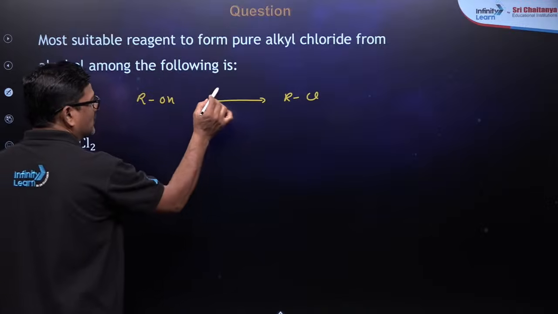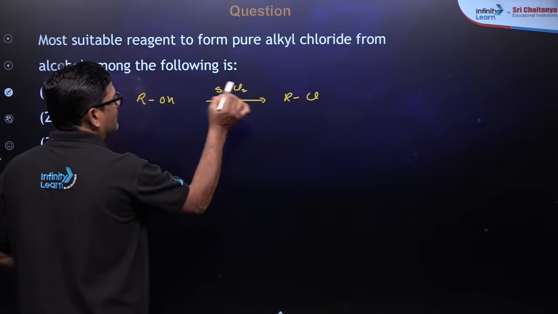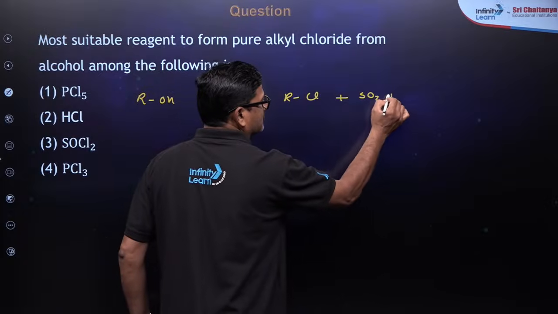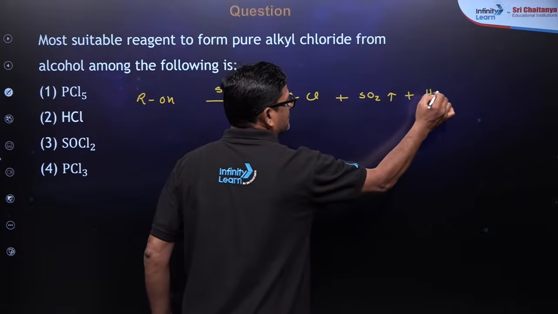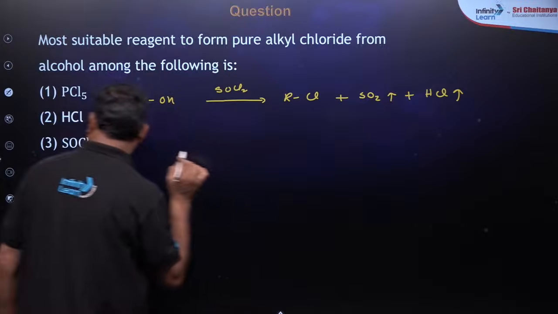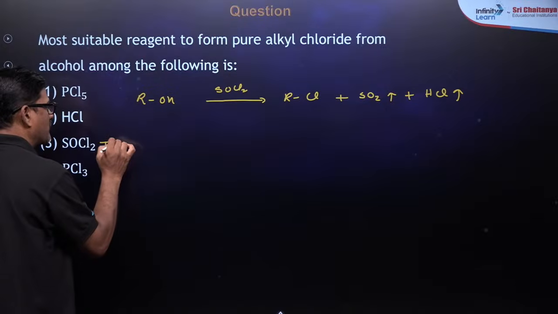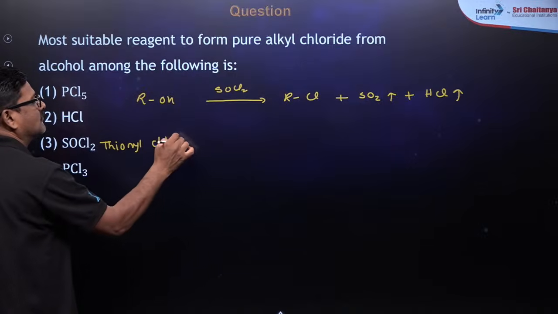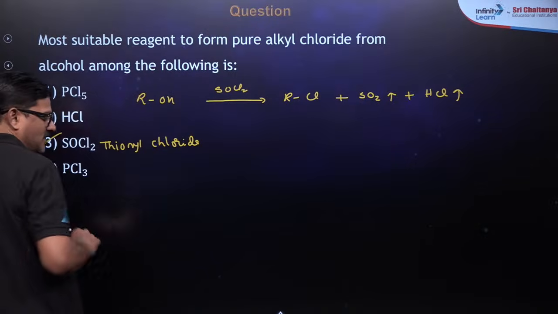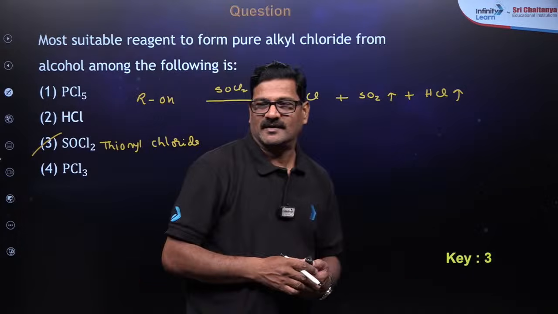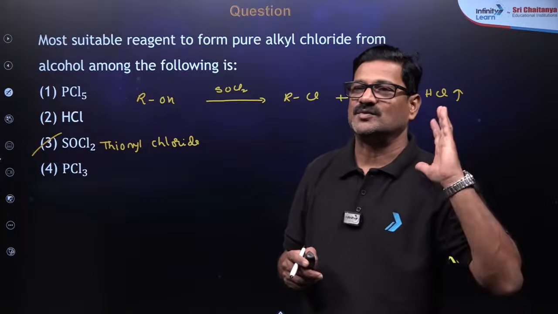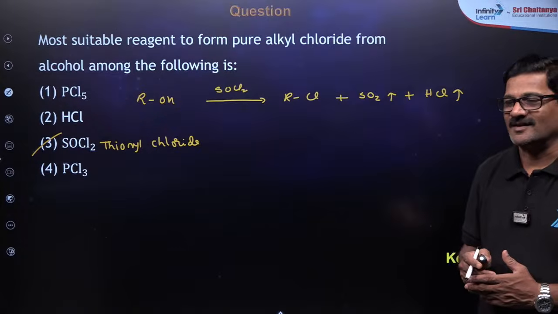When you treat with thionyl chloride, SOCl2, the side products formed are SO2 and HCl. So thionyl chloride is the best suitable reagent that can convert alcohol to its corresponding alkyl chloride.